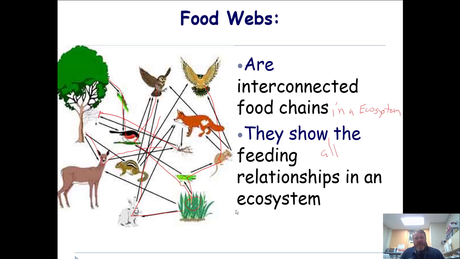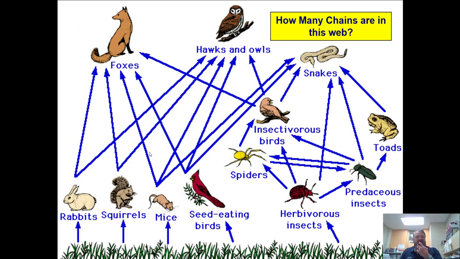So in a web, most oftentimes we think of them looking something akin to this, and they're interconnected all the way around. Okay, so you can see there's multiple points. You can get to multiple things in different ways. So the web is just the interconnectedness of all the different food chains. Now with this one, I would say pause it for a minute and circle 4 different food chains. So after you pause it, we'll get it started.